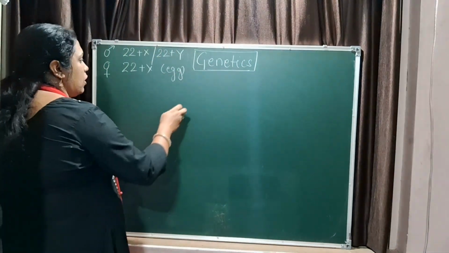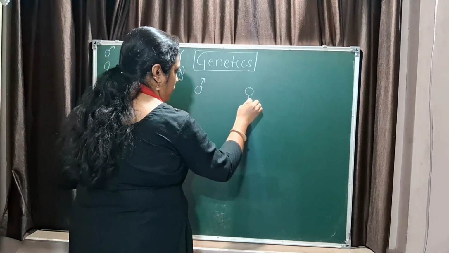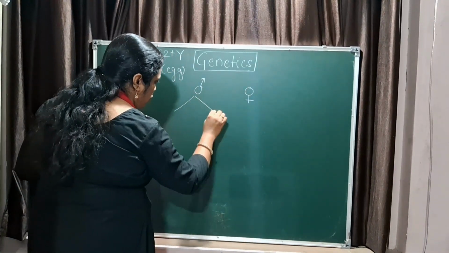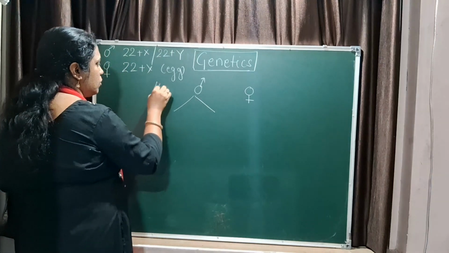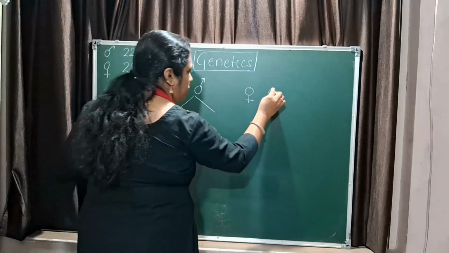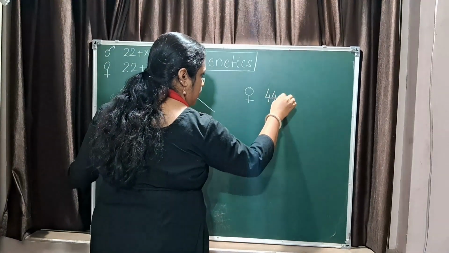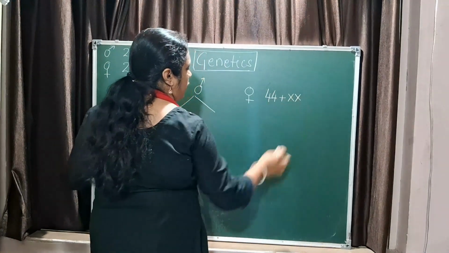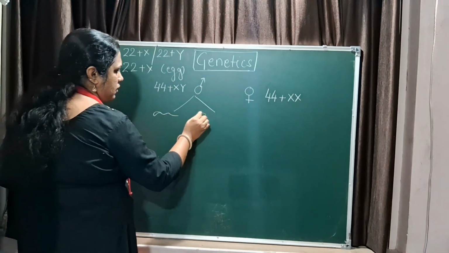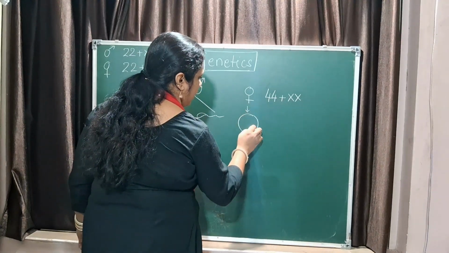Yes. Now, when you talk about the male and the female, what is the chromosome number for the male? XY. And what is the chromosome number for the female? XX. So male produces sperm of two types and female produces egg of one type.